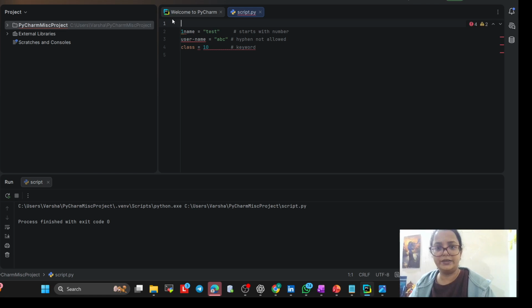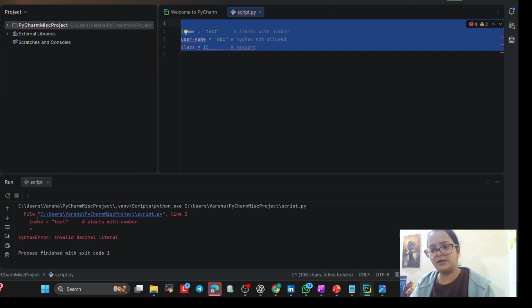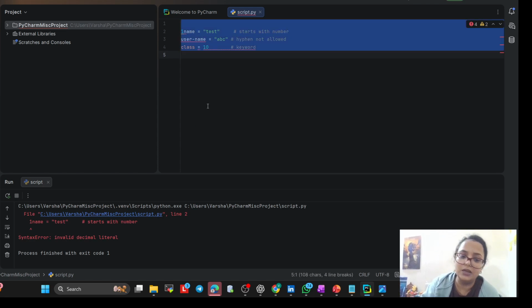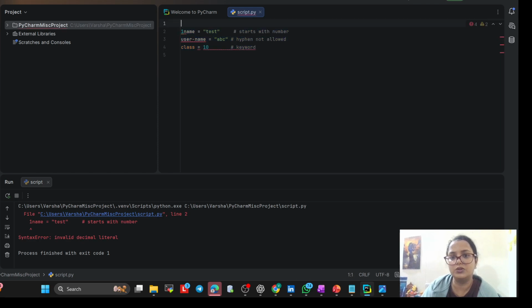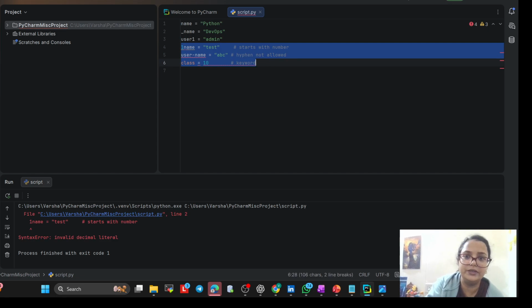Remove this. Now run this. We are getting an error. The error is a syntax error. Why? Because I told you numeric is not allowed. So whatever I told you, see, we are getting an error because this is invalid. Okay, so now just remove it.